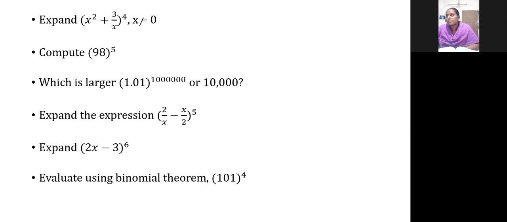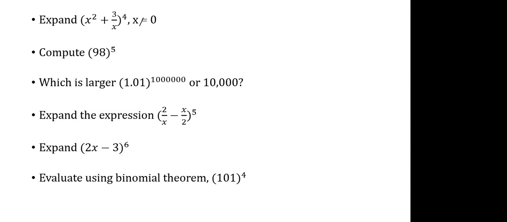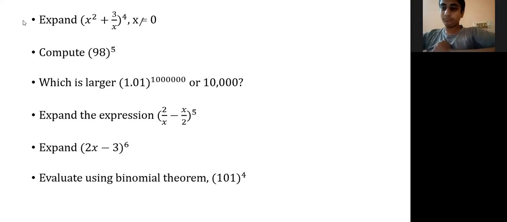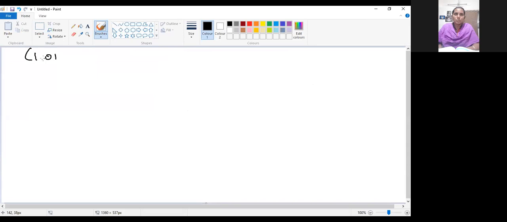Have you completed? Yes. Okay. So 1.01 power 10 lakhs, or 10,000.